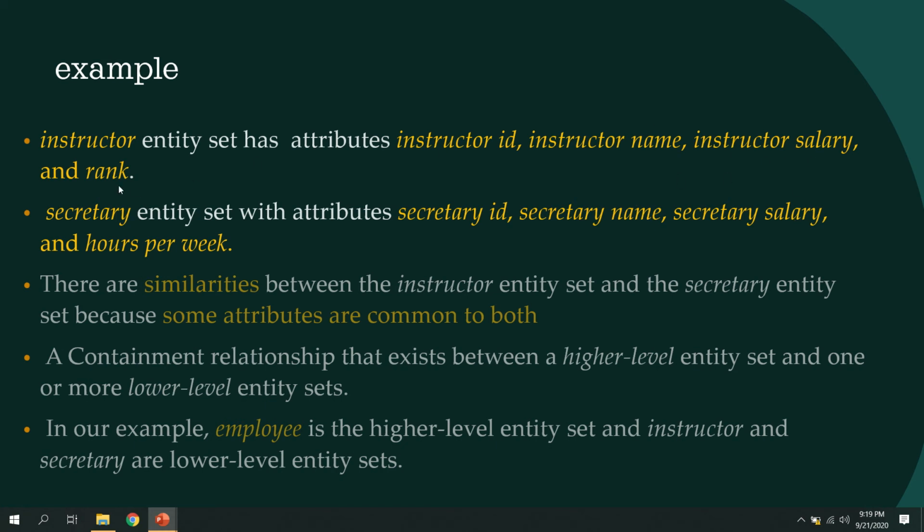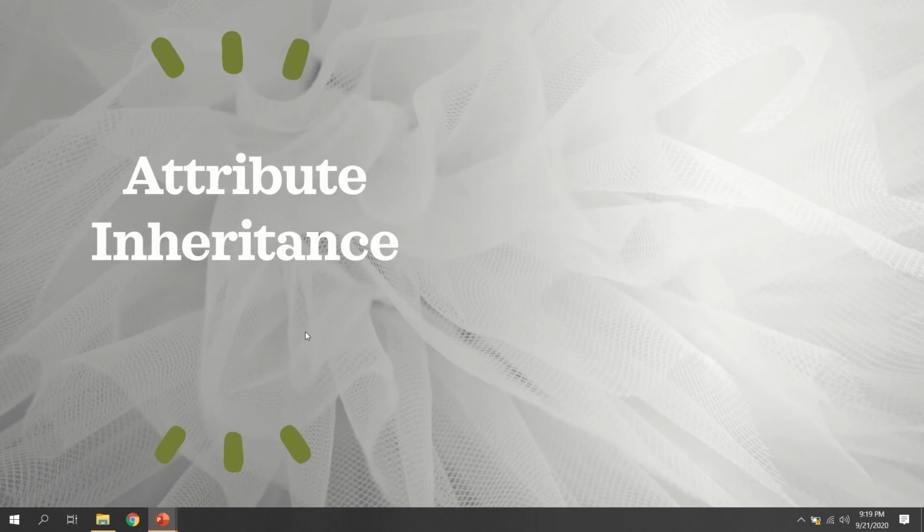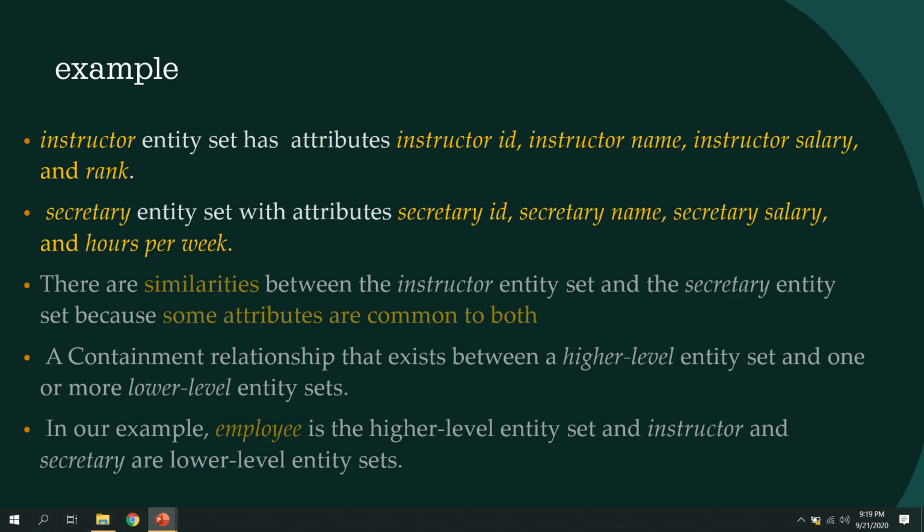But the difference, in this example, is only in the last attribute, that is rank and hours per week. So most of the attributes are common to both. So we can find the similarity, and based on that we can group them into one entity set at the higher level, that is called the employee. Okay, so this example is just the reverse of specialization.